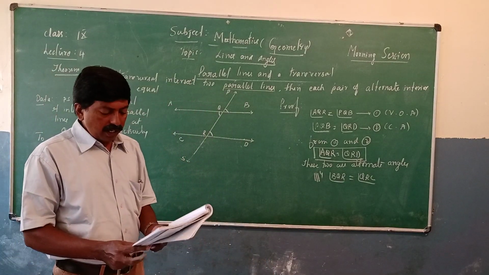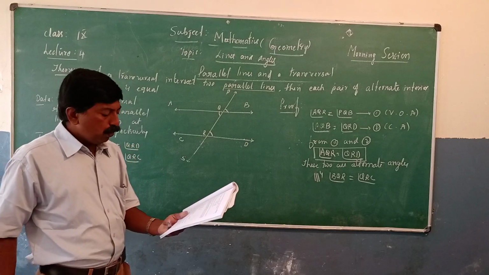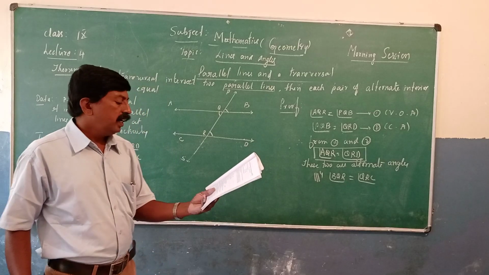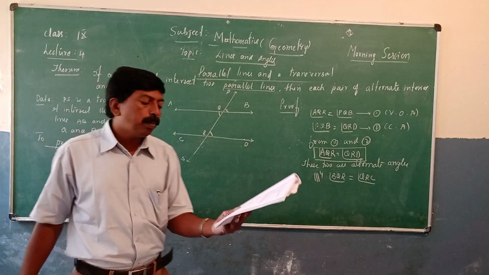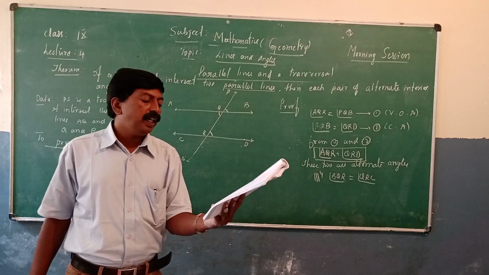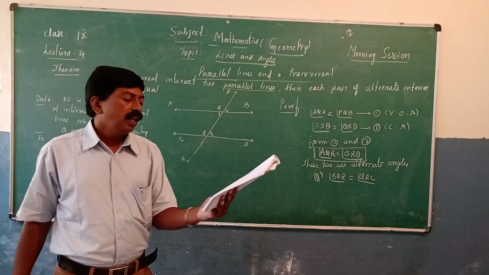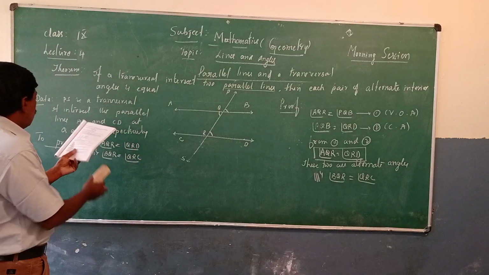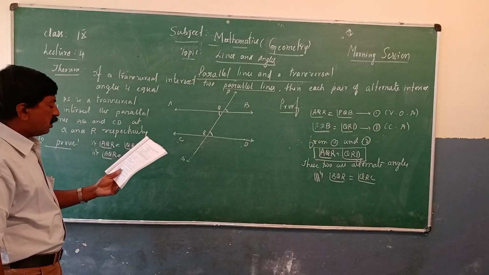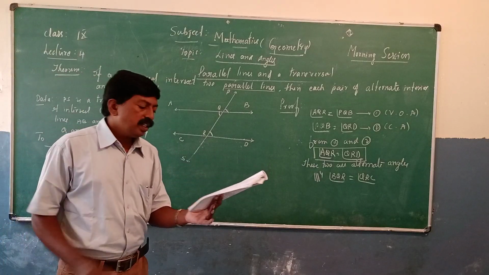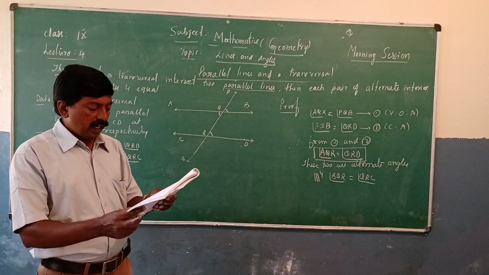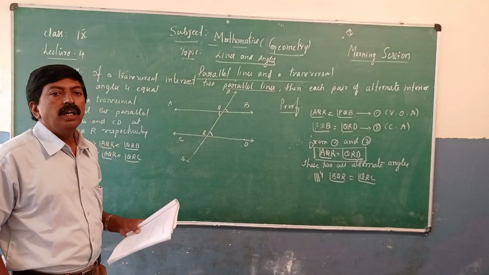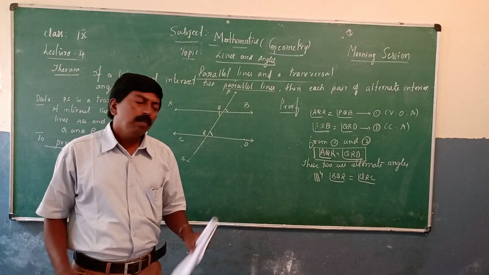If a transversal intersects two lines, you can prove that corresponding angles are supplementary. If a transversal intersects two parallel lines, then each pair of interior angles on the same side of a transversal is supplementary. Remember, if a transversal intersects two lines such that a pair of alternate angles or interior angles are equal, then the two lines are parallel.